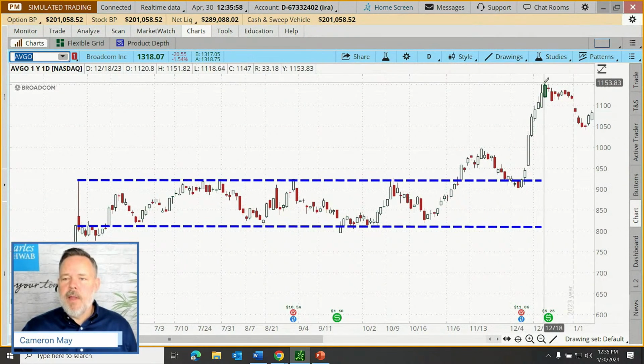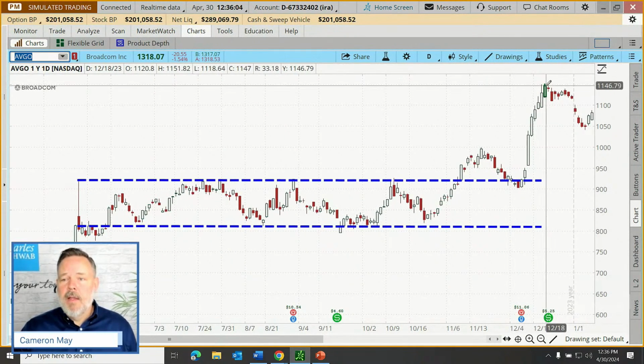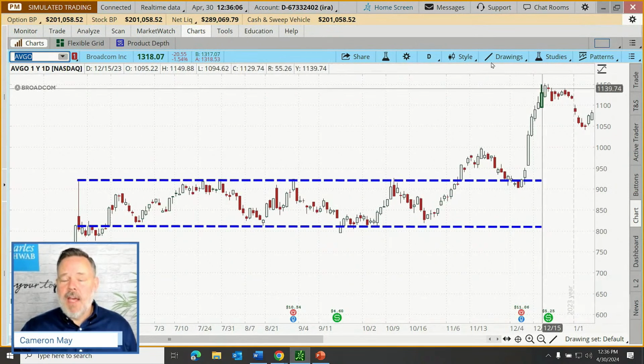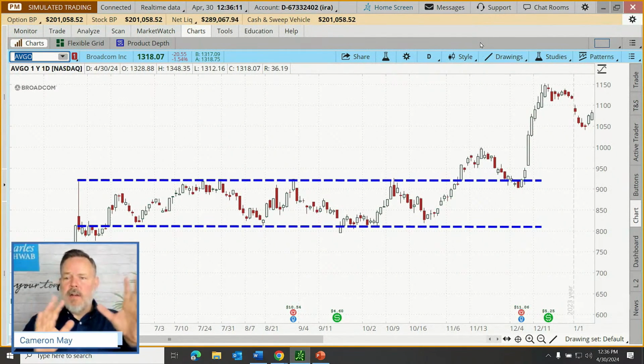We went from $900 to $1,150. There's a $250 move in about a week and a half on Broadcom here. Now, when a stock blasts off like that, it can put it up into a range where a trader's typical approaches to support and resistance might start to break down.